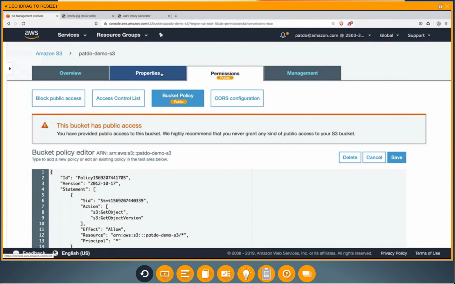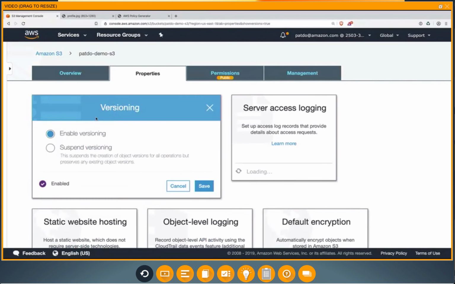All right, if you want to turn on versioning, you have to go to Properties, click on Versioning, and enable it here. Now, you can't turn off versioning once you turn it on. Once you turn on versioning, you only can go into a suspend state, which means that we're going to overwrite new versions of your objects instead of creating new ones every single time.